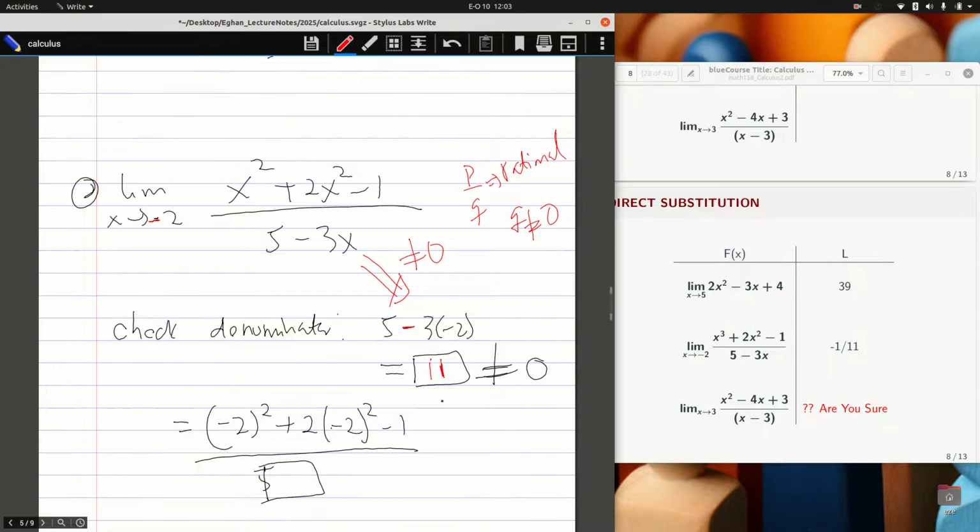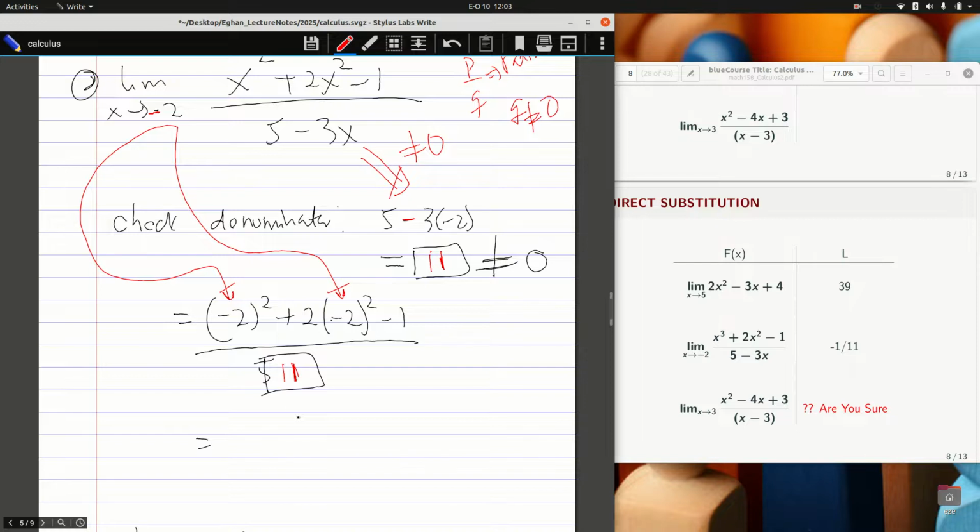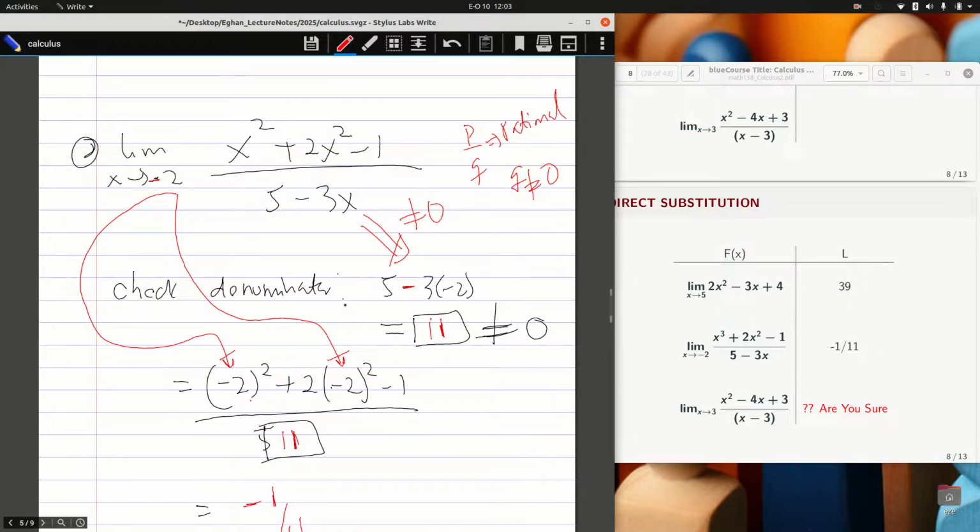Okay, so wherever I see x, I place the negative 2. So this guy comes here. This guy still comes here. And then over 11. I'm not so sure what I'm going to get, but at the end of the day, this goes to 0. I have negative 1 over 11 as a final answer. So that is how the substitution is done. You must check certain conditions.